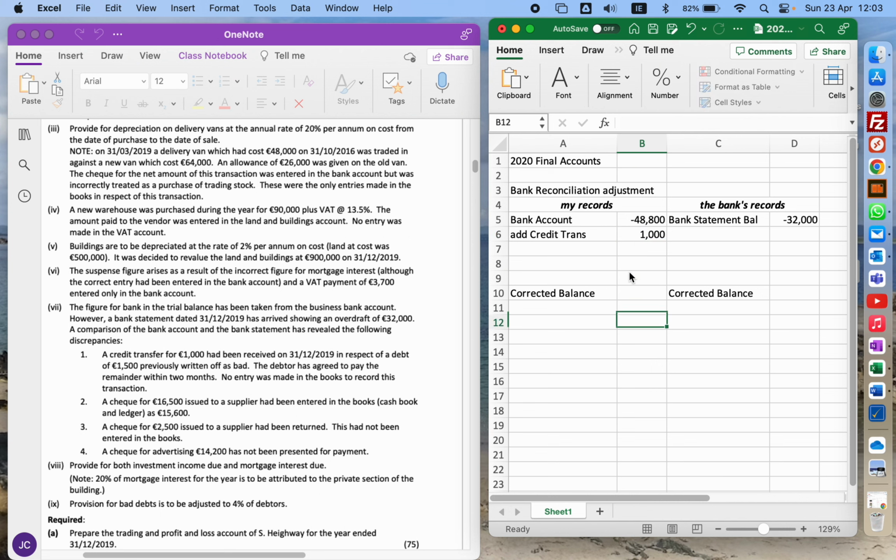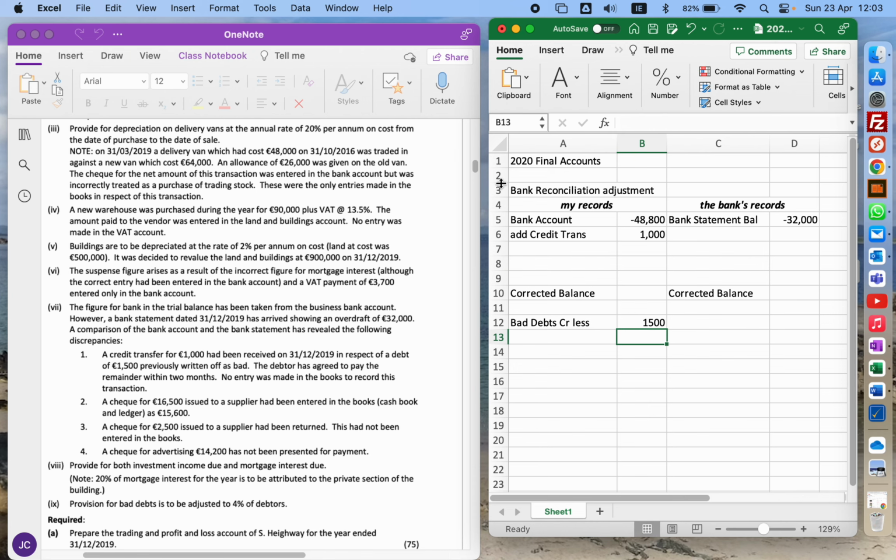Okay, so what else do I need to change? Well, I need to adjust my bad debt. So bad debts is an expense. So I need to cancel the expense. So I previously written off an expense of 1,500. So that expense is a debit. So I need to cancel that by going credit. So less 1,500.